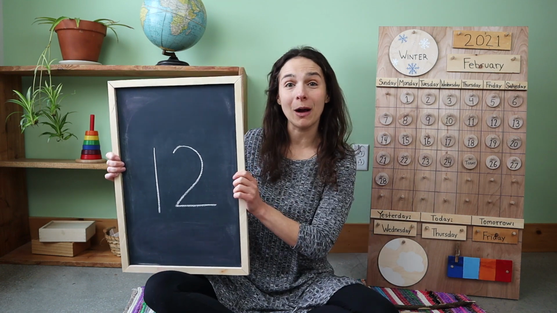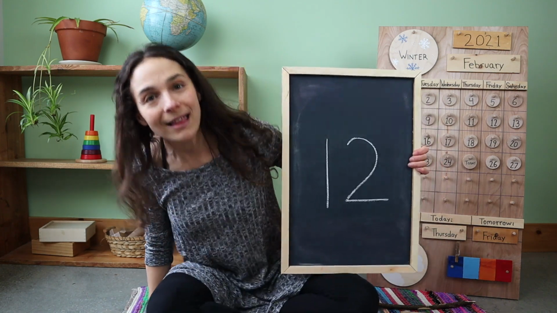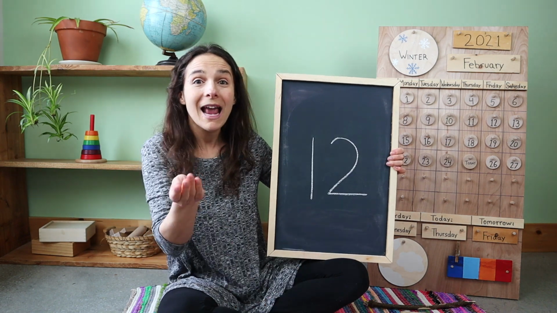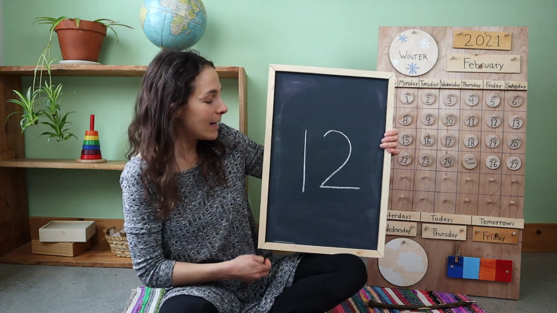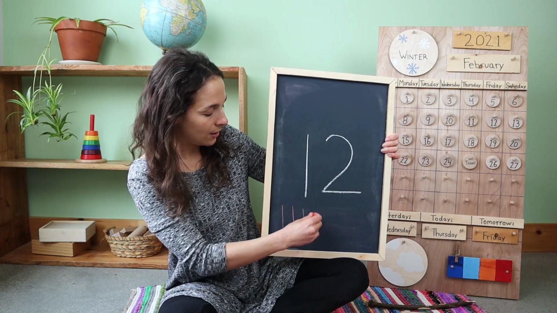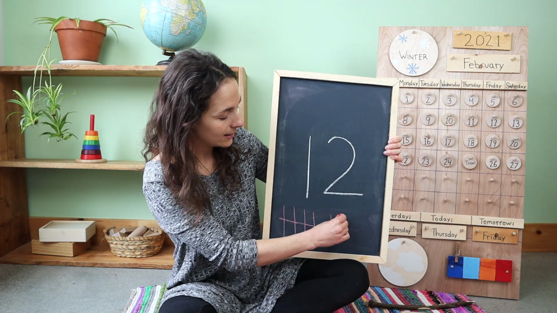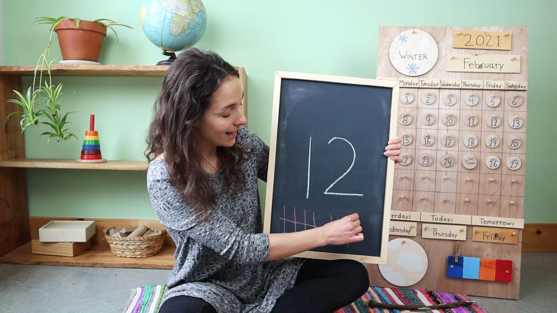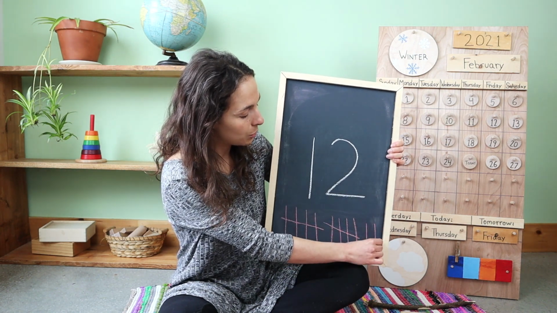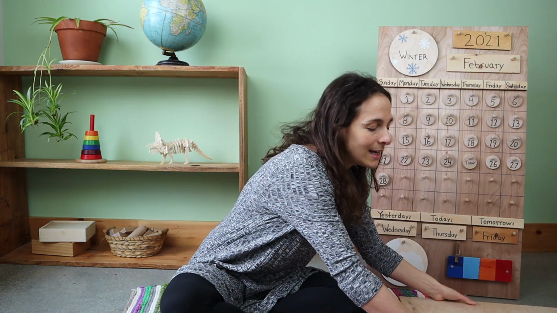The number 12. Now it's time to count 12 tally marks. I'm going to write the tally marks at the bottom of the chalkboard, and you can count them with me. Here we go. 1, 2, 3, 4, 5, 6, 7, 8, 9, 10, 11, 12. 12 tally marks.